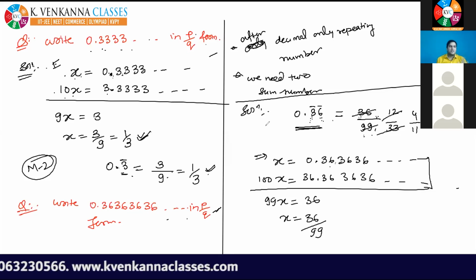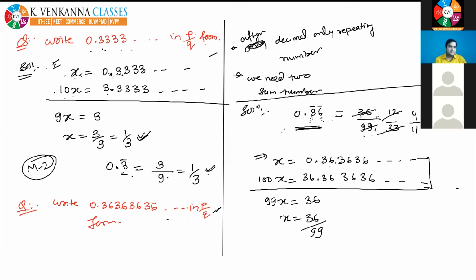Yes, don't worry, I'm explaining all the cases. Gaddam, you asked me about 0.36 where the bar is only upon 6. I will explain, don't worry. Yeah, so I'm moving to the next page. And yes, I am taking some other cases. See quickly.